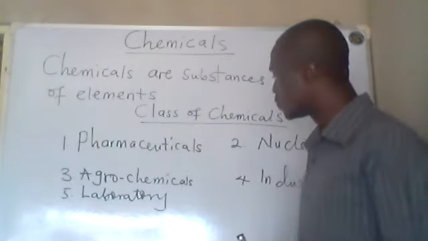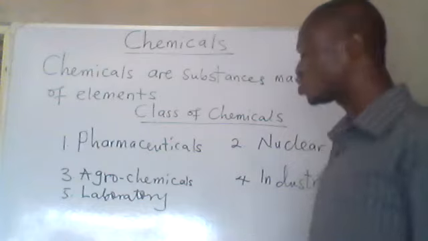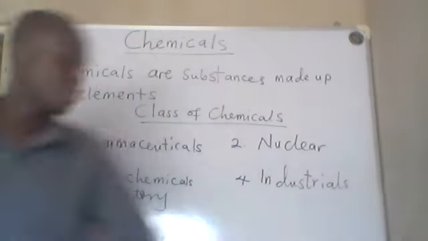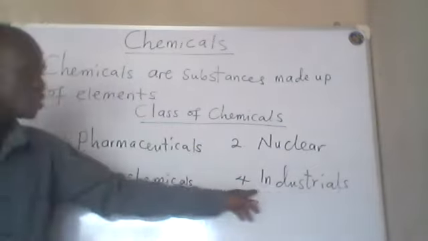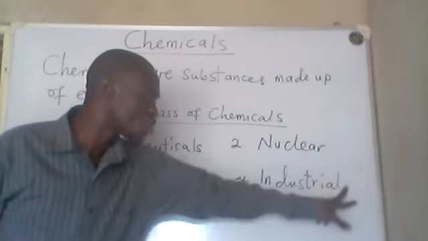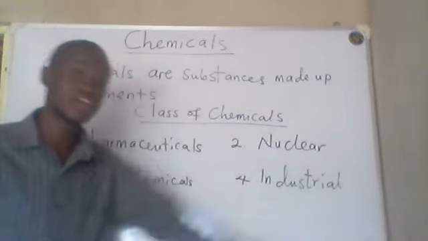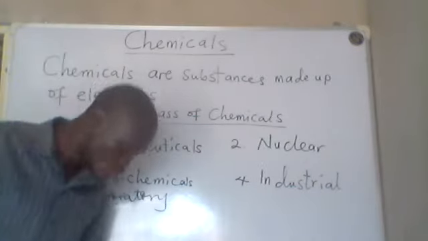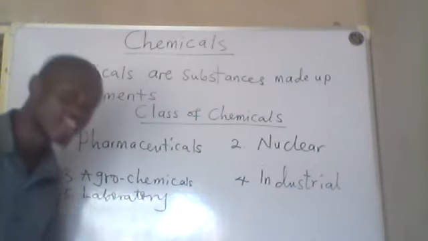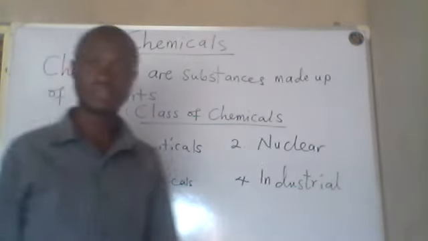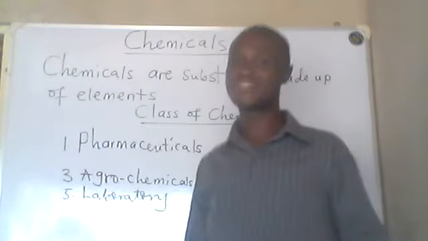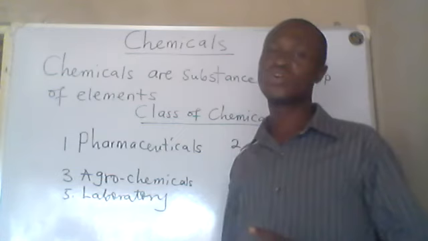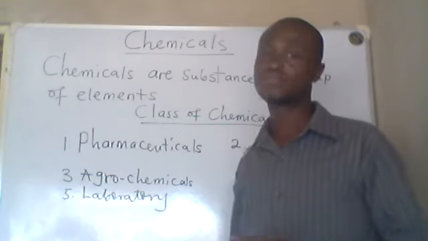And we also have industrial chemicals. These industrial chemicals are the chemicals used in the industry as raw materials for important substances.